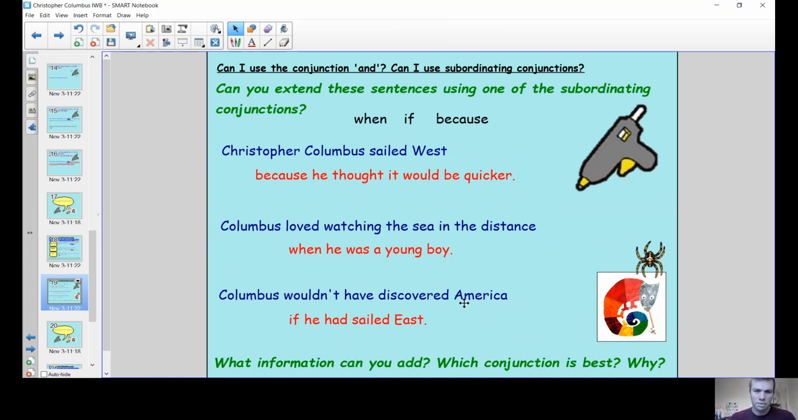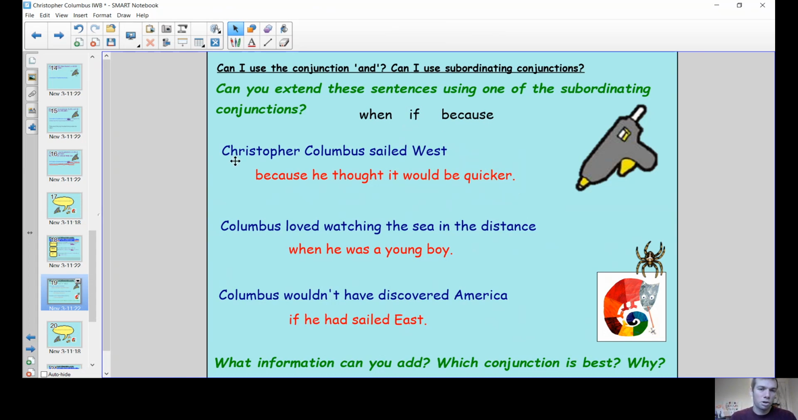Okay, I think I've added information onto each of these sentences which is linked. Sailed west because he thought it'd be quicker. Loved watching the sea when he was a young boy. Wouldn't have discovered America if he had sailed east. Okay, so I've used one of my three conjunctions each time. I've added and extended those sentences.